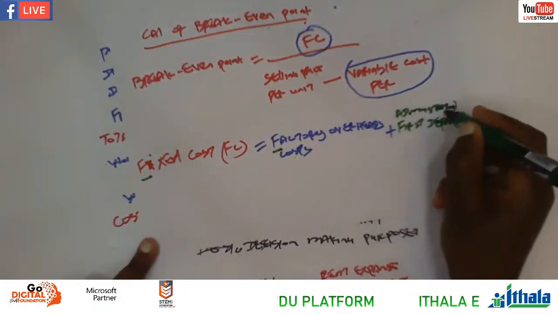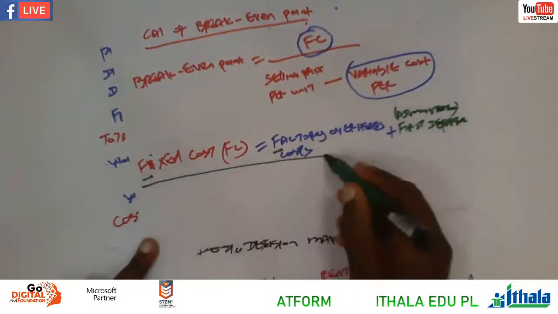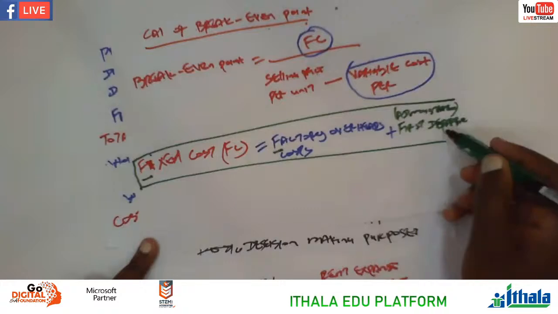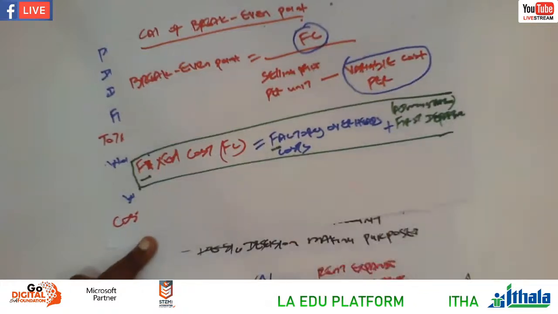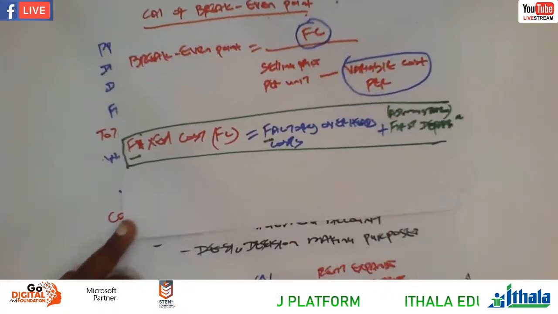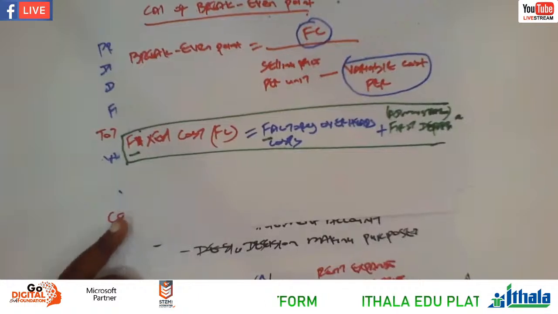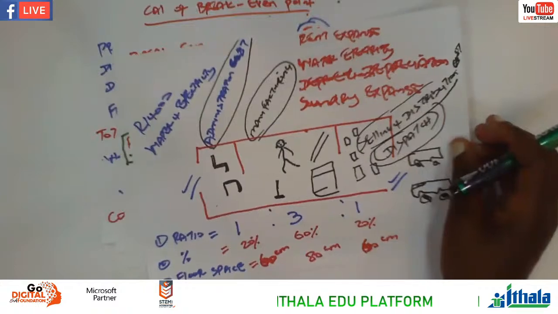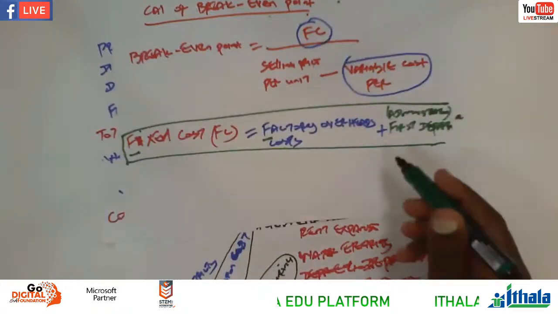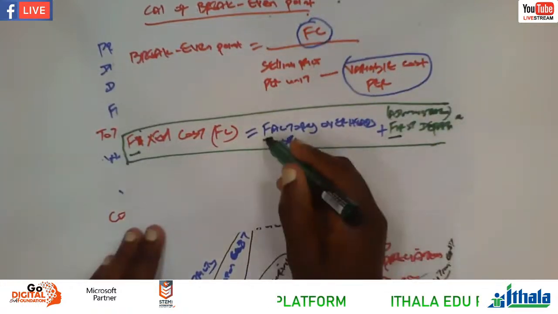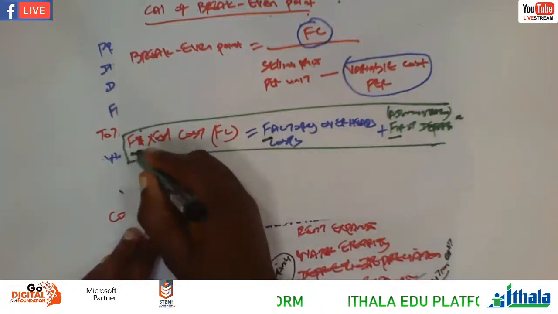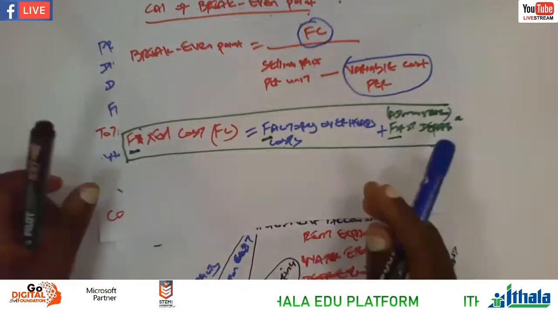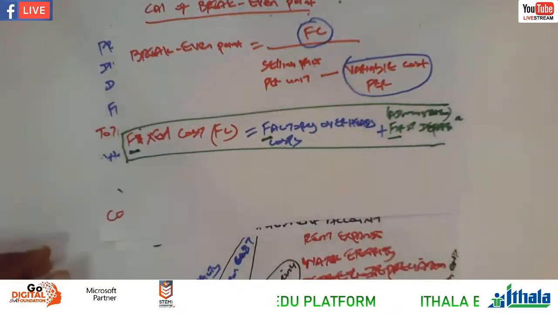Administration. Okay, that is basically the formula that you must know in Fund 312, right? Fixed cost is equal to factory overheads plus the first department according to our sketch here that we're doing. That is what? Administration, which means everything. It's the first department plus the factory overhead is equal to fixed cost. And then there's also the variable cost.